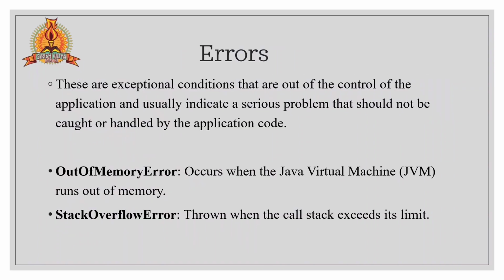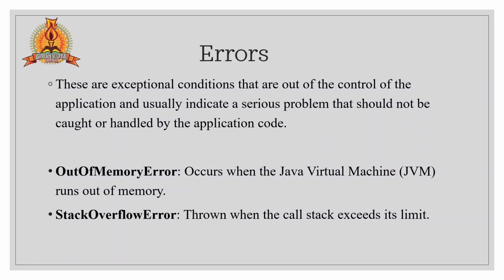Okay. Next, move on to errors. These are exceptional conditions that are out of the control of the application and usually indicate a serious problem that should not be caught or handled by the application code. It is a serious problem which can't be handled by the application code.